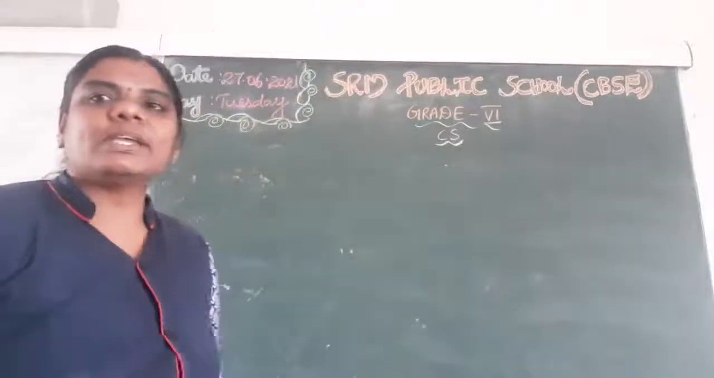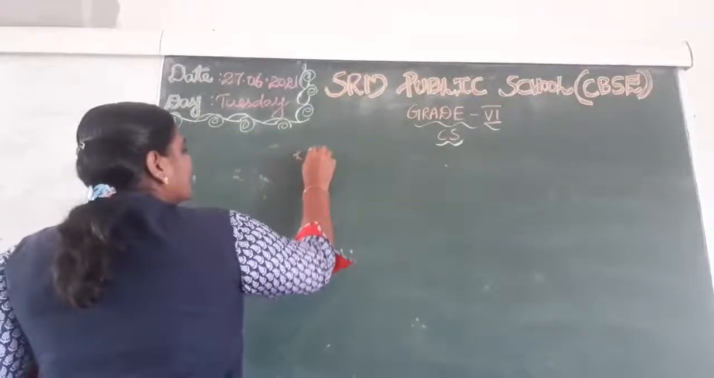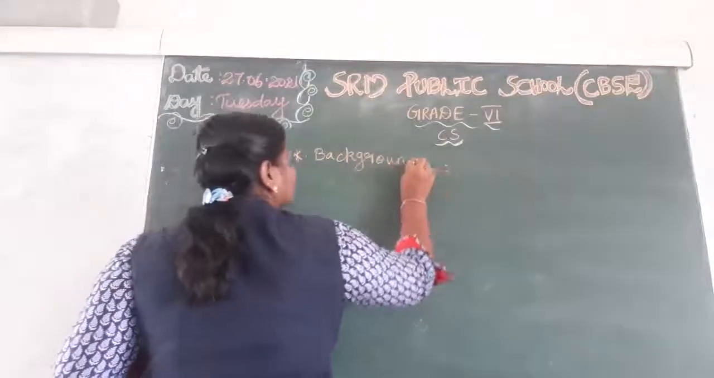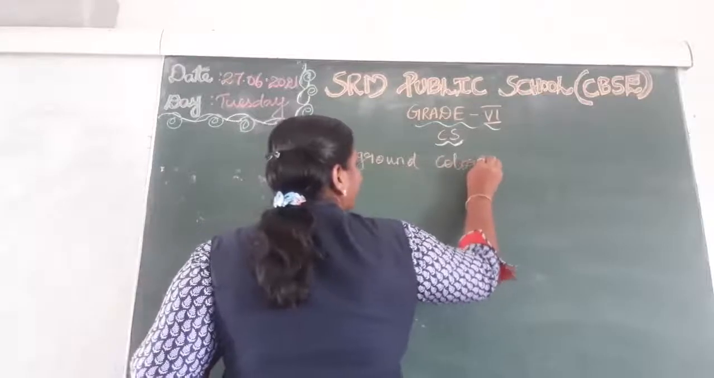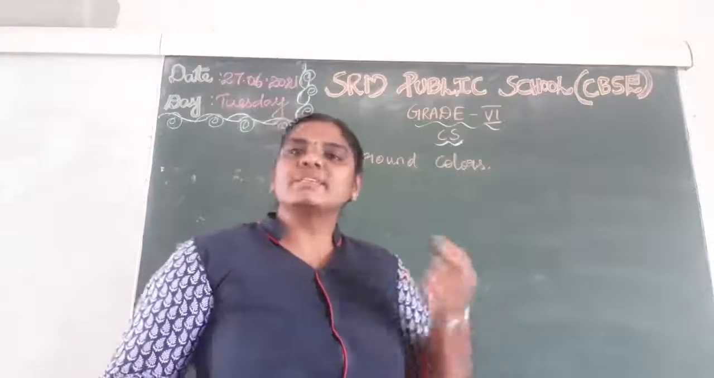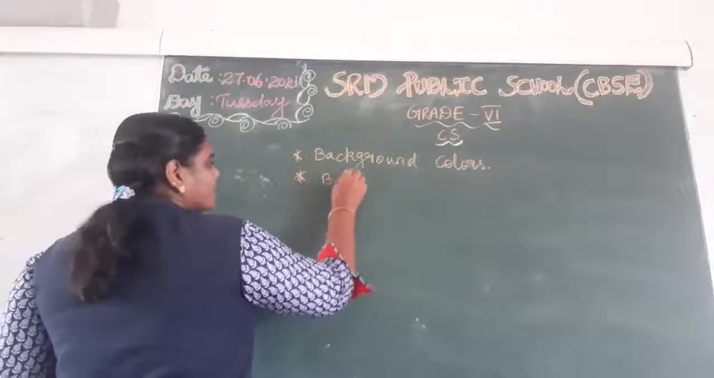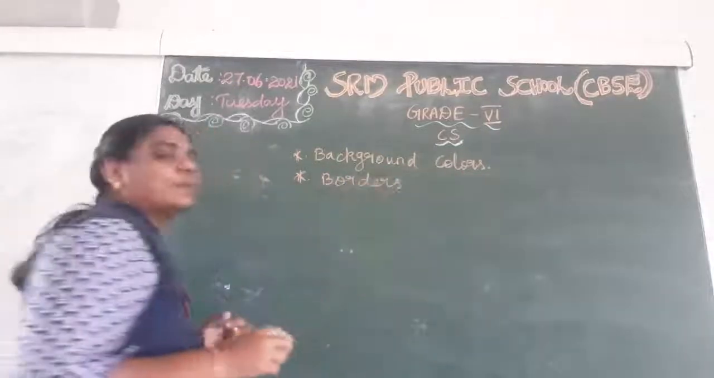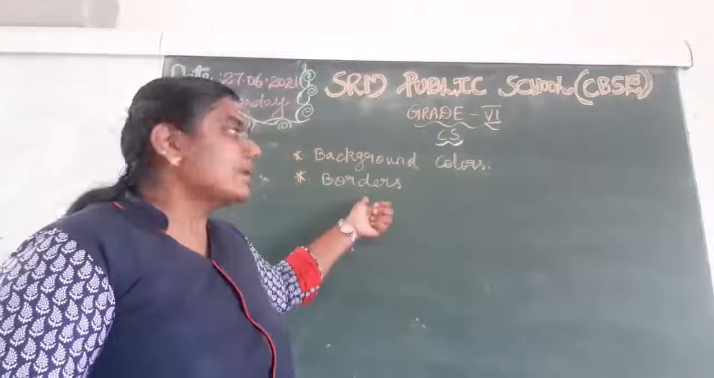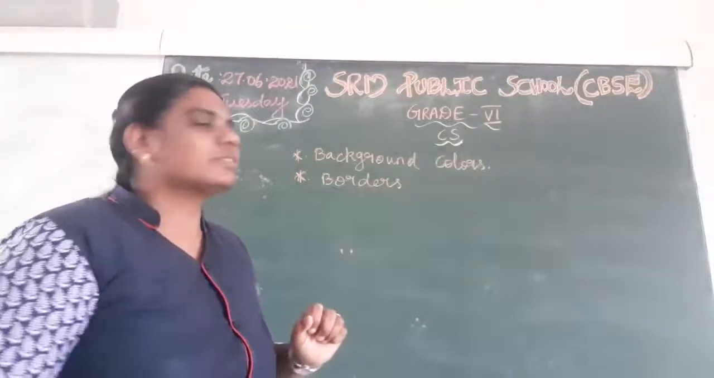So next option in home tab, that is background colors. Okay. So this option is used to change the background color of the screen. Understand? The next one, borders. Suppose we need to put the borders, we can use the option borders. Both options are available in which tab? Home tab, right?